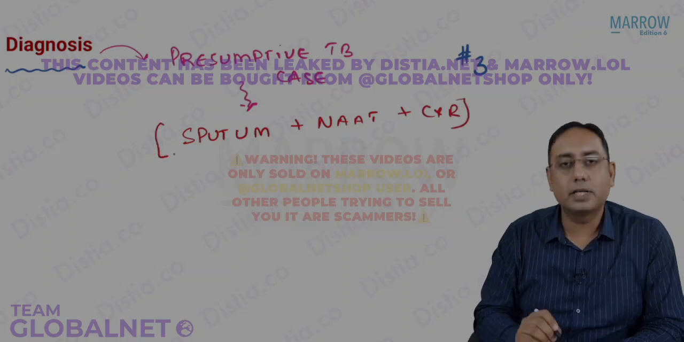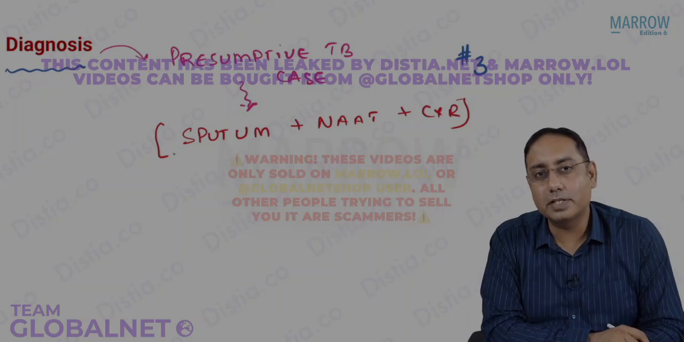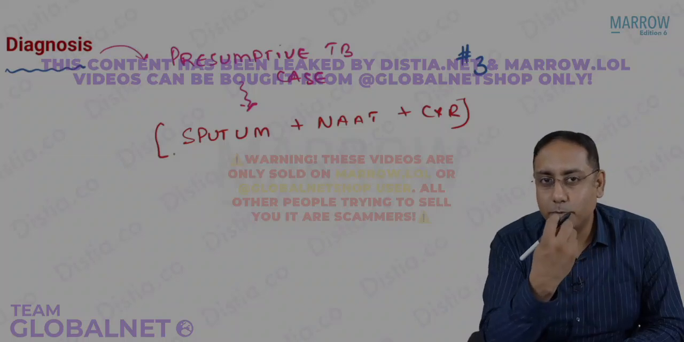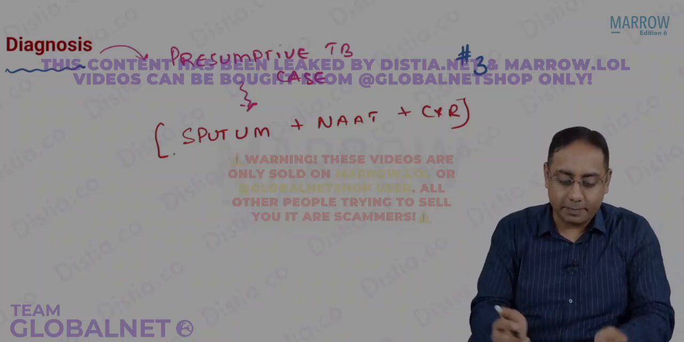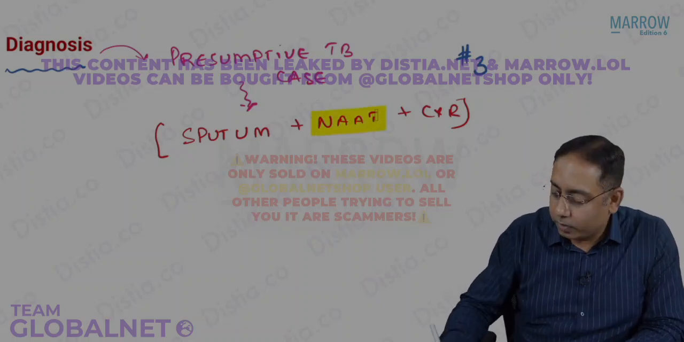This is a drastic major change from the previous system, from the previous guidelines that we used to have till year 2021, where we used to do only sputum testing and chest X-ray, and then at the next level we used to do NAT testing. But now the program wants universal NAT testing. What do you mean by NAT?